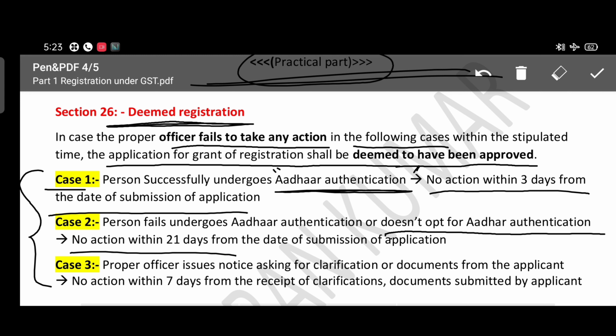And case 3, the proper officer issues a notice asking for clarification or any other document from the applicant, and the applicant replies within 7 days by giving the clarifications and documents, but the department has not taken any action. Then also it will be deemed approved. The GST portal will give the GST certificate to the taxpayer.